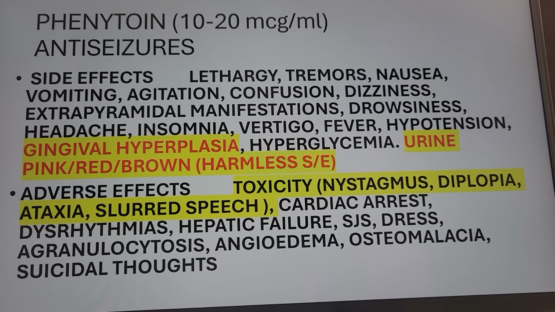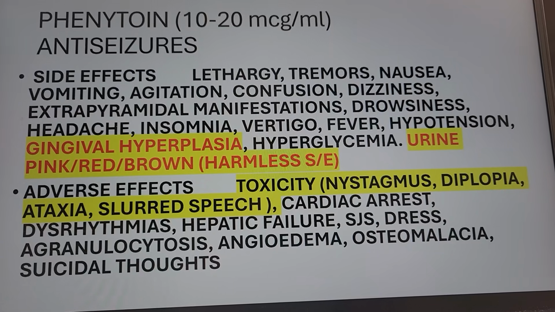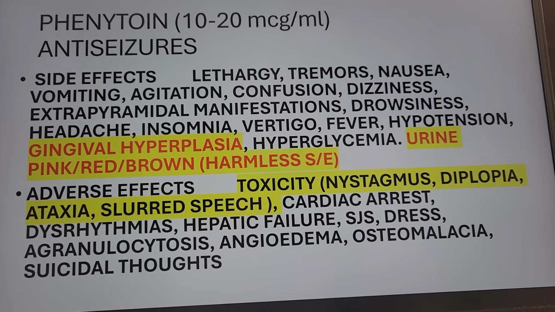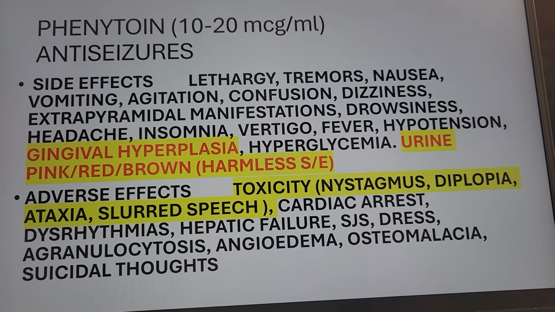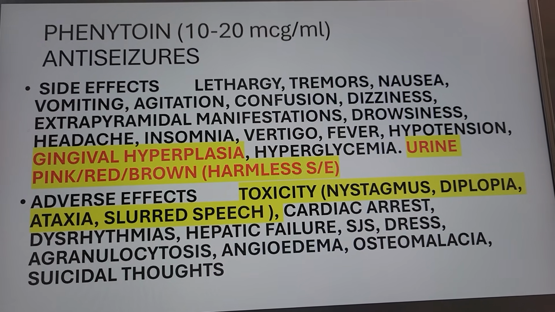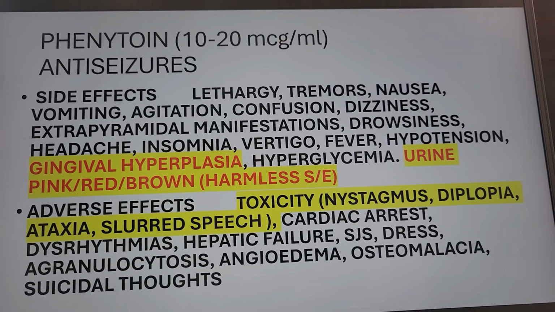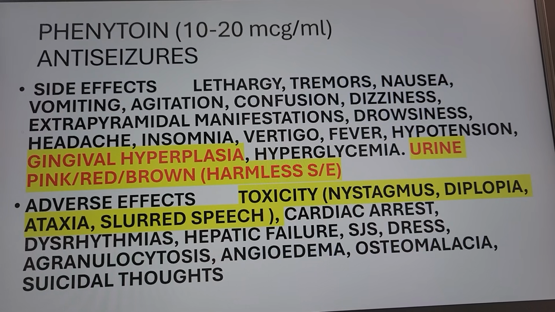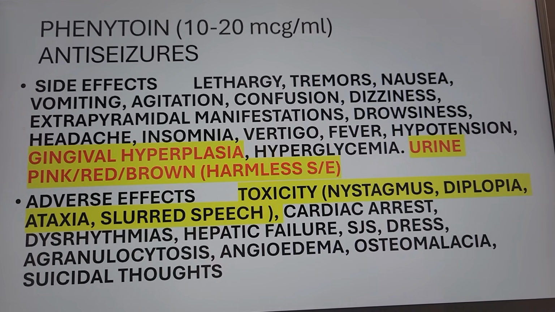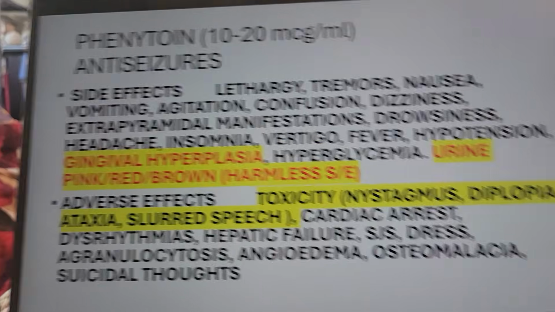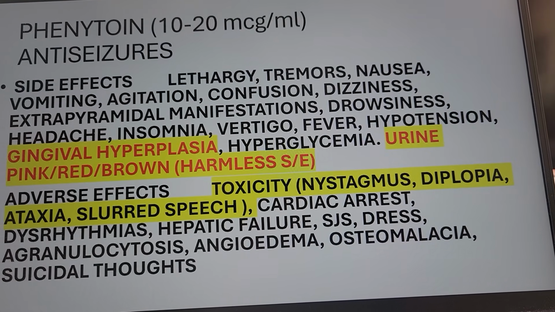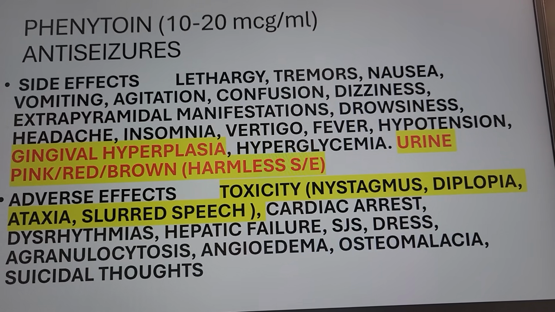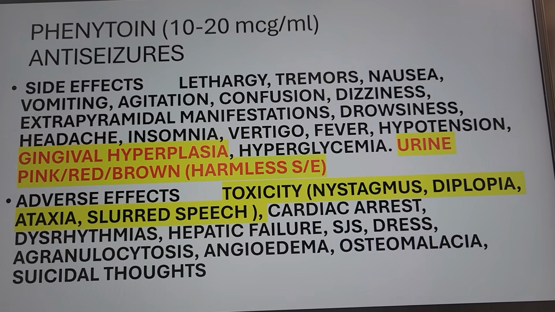Stevens-Johnson syndrome, DRESS again, eosinophilia, right, with systemic symptoms, granulocytosis, now they are at risk for infection, teach them to wash their hands, right, angioedema, they cannot swallow, the lip is swollen, of course report, this is an ABC problem, osteomalacia, so the bone becomes soft, suicidal thought, okay, phenytoin, anti-seizure, right? So this one, don't use it for pregnant women. Gingival hyperplasia, brown urine, but harmless. Teach them it will happen.